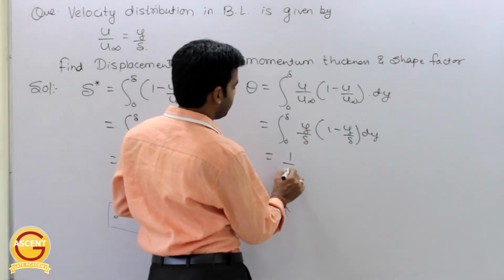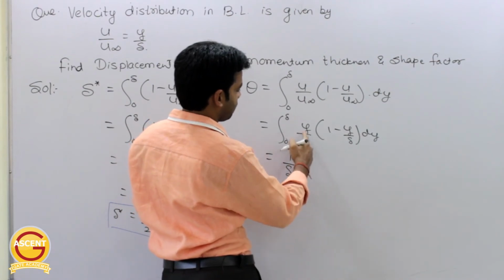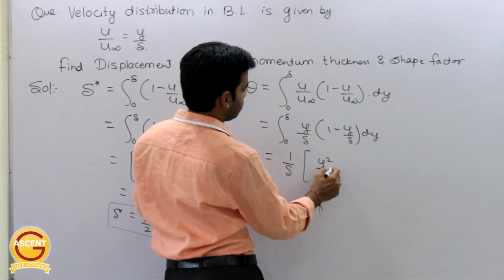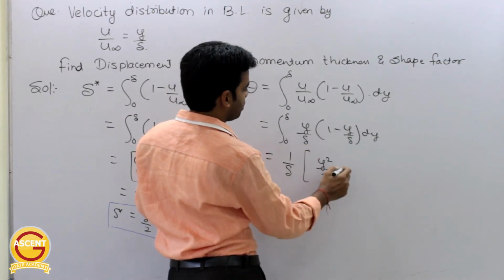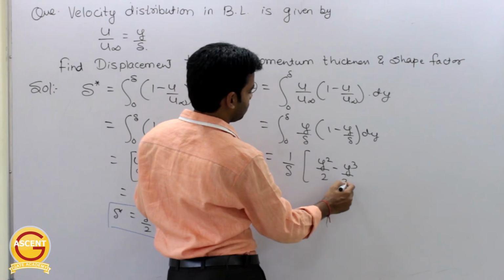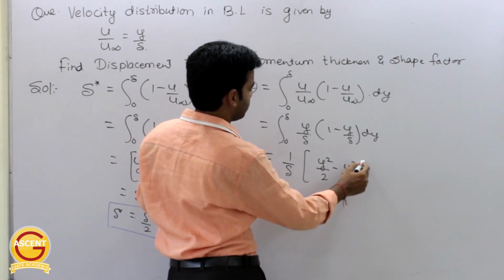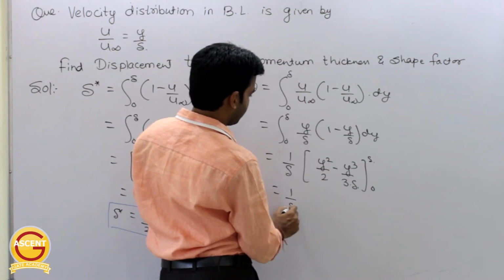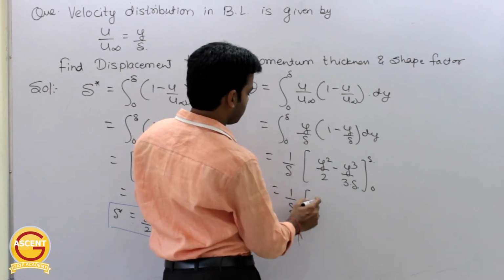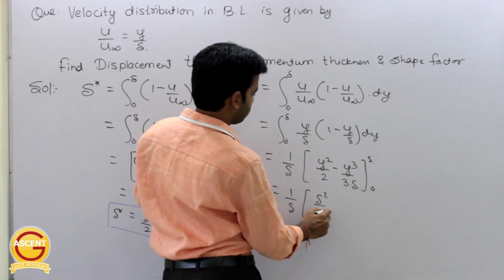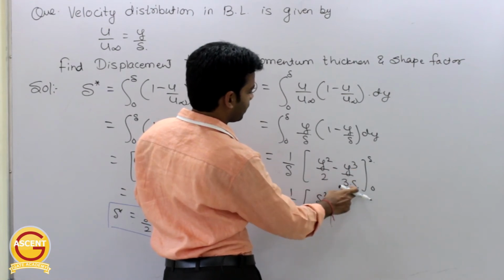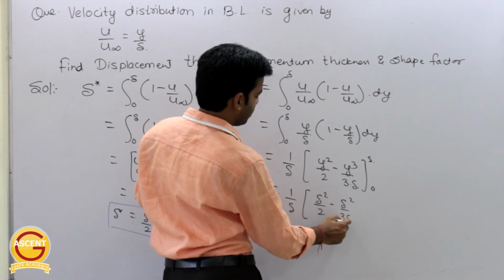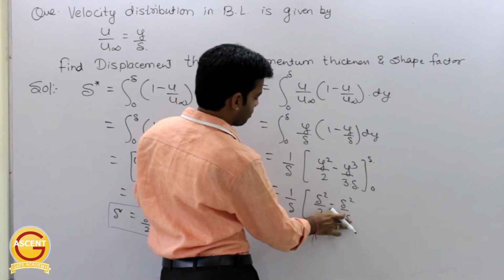So it will be 1 by del, and integration will be y square by 2 minus y cube by 3 del, limit from 0 to del. So we will get 1 by del into del square by 2 minus del cube by 3 del. So this will be del square by 3 del. Okay, sorry, del square by 3.